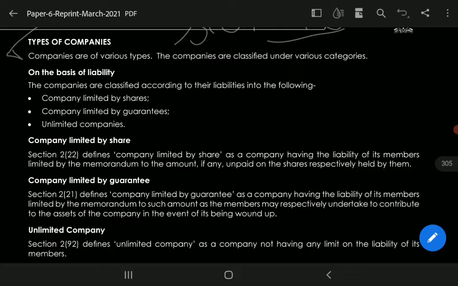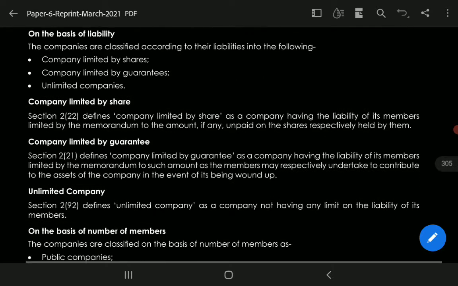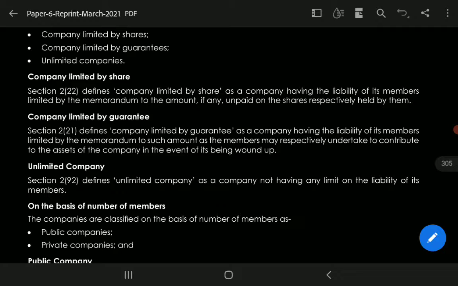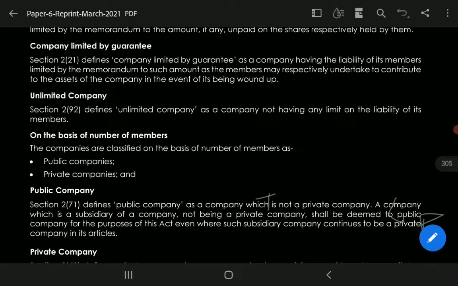Okay, so that amount their liability will be restricted. Next is the unlimited company. What do you mean by unlimited company? Of course, a company which is not having any limit on the liability of its members. Next classification is on the basis of the number of members.